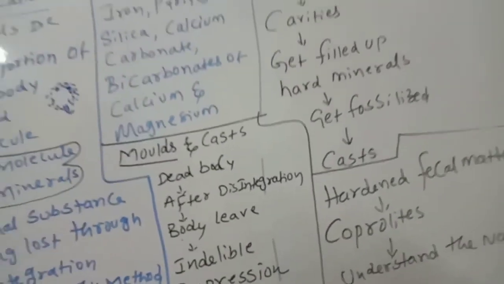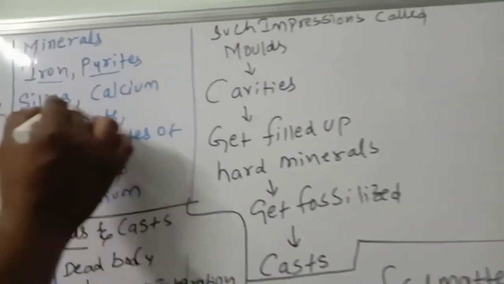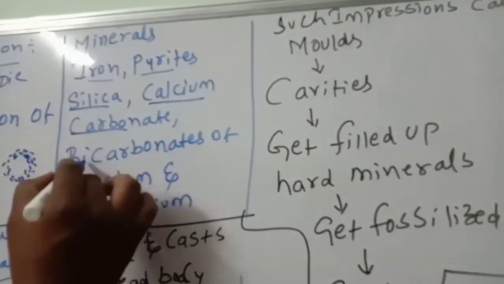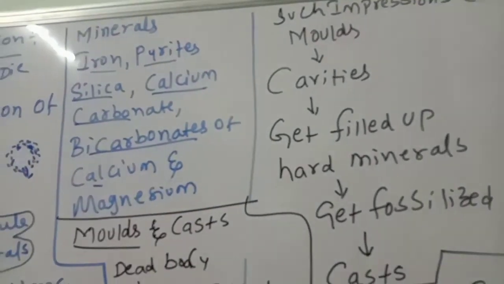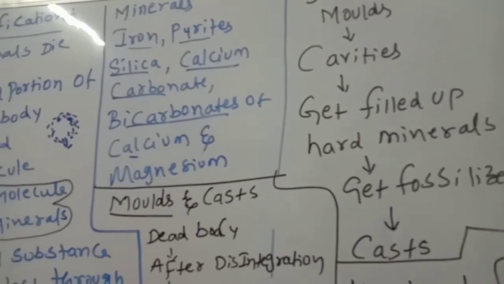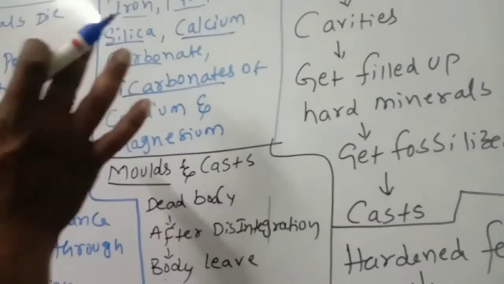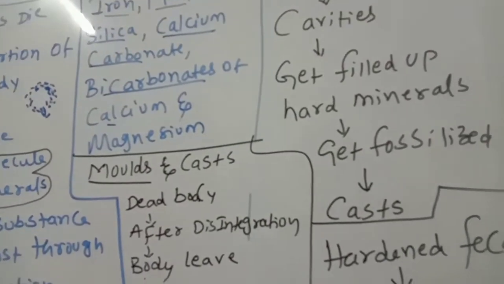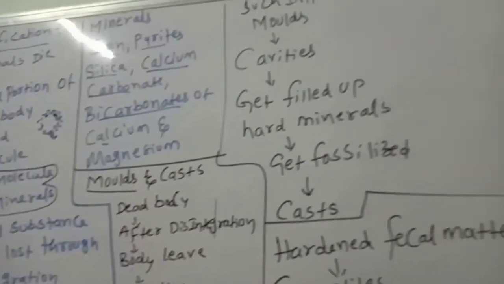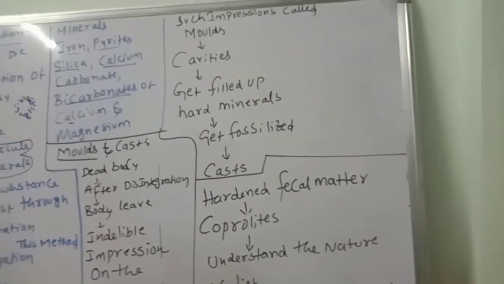What minerals are involved? Minerals like iron pyrites, silica, calcium carbonates, bicarbonates of calcium and magnesium. This kind of minerals makes the whole dead body take on appearance and material form. That kind of fossilization is called petrification.